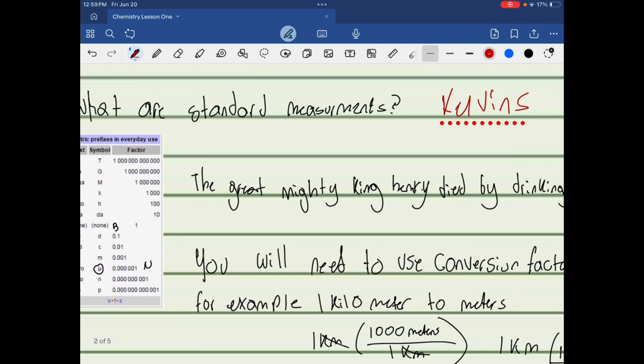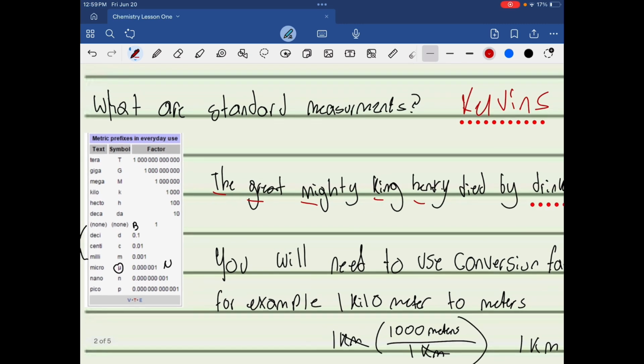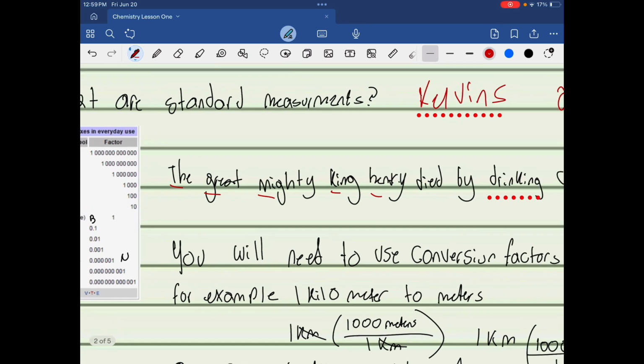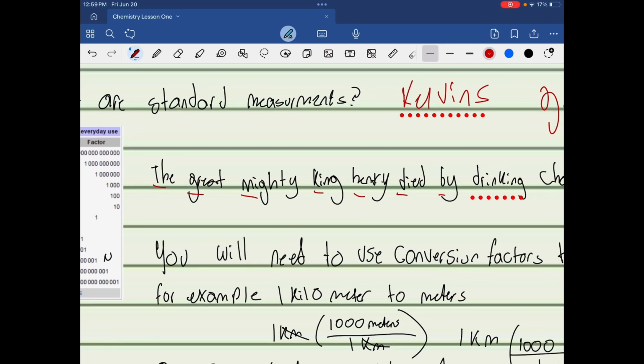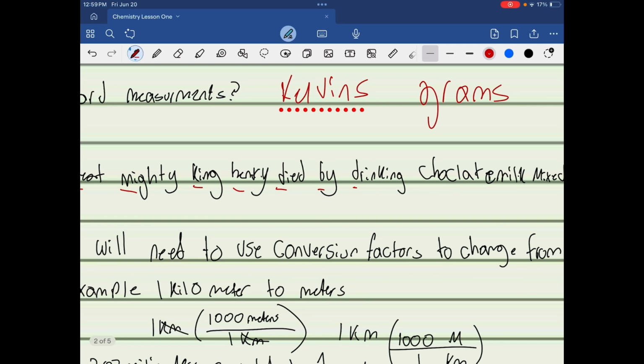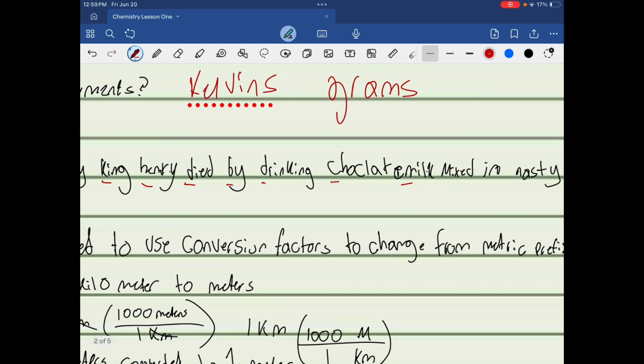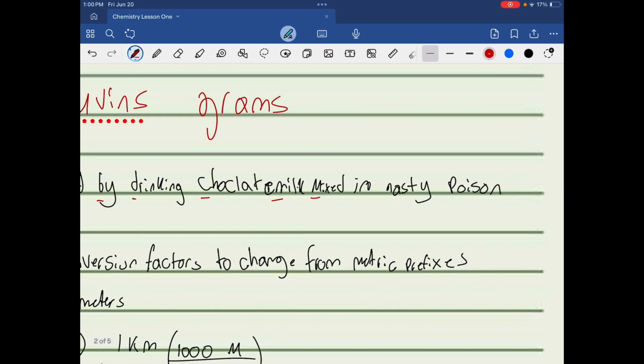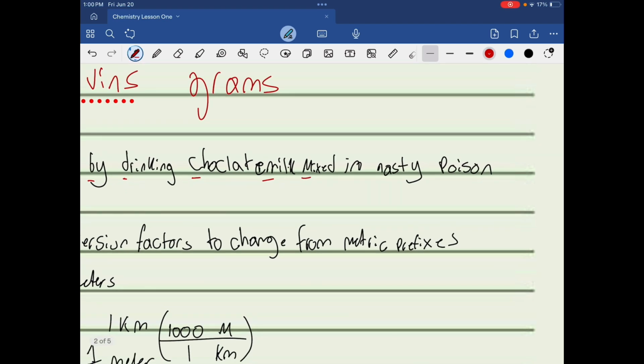So, the other way I like to do it is the great mighty King Henry, or tera, giga, mega, kilo, hecto, died, deca, by drinking chocolate milk, base, deci, centi, milli, mixed, micro, in, nano, pico. You don't need to know 'in', it's just to make the acronym make more sense. Nasty poison.